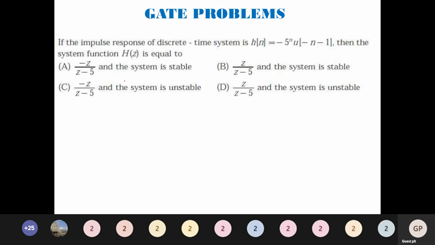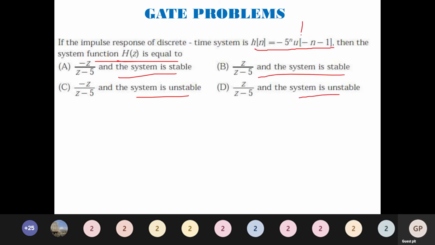If the impulse response of the discrete time system is h[n] = −5^n u[−n−1], then the function H(z) is equal to what? So they have given you the H(z) options, and the system is stable or unstable. You have got two cases.